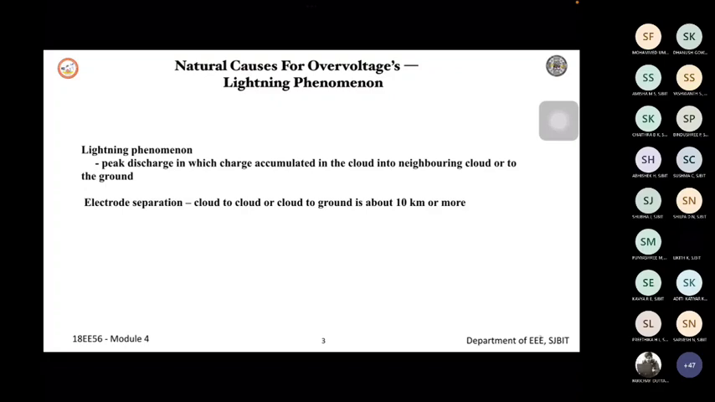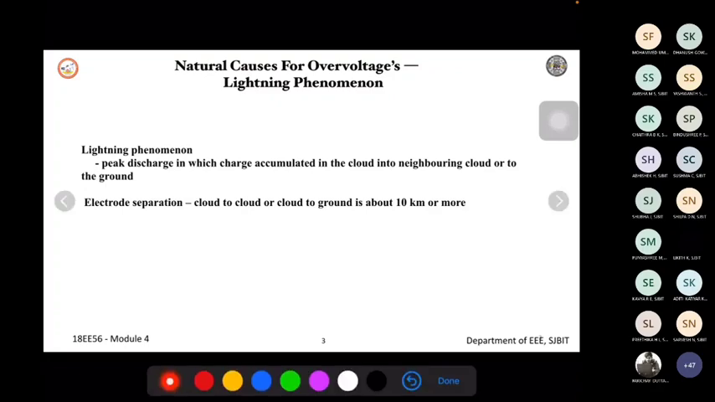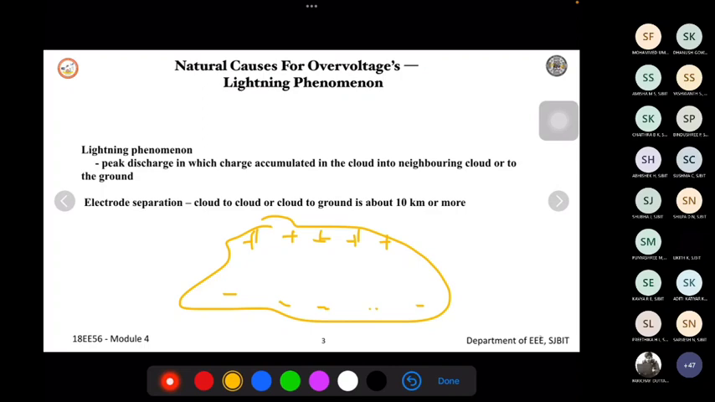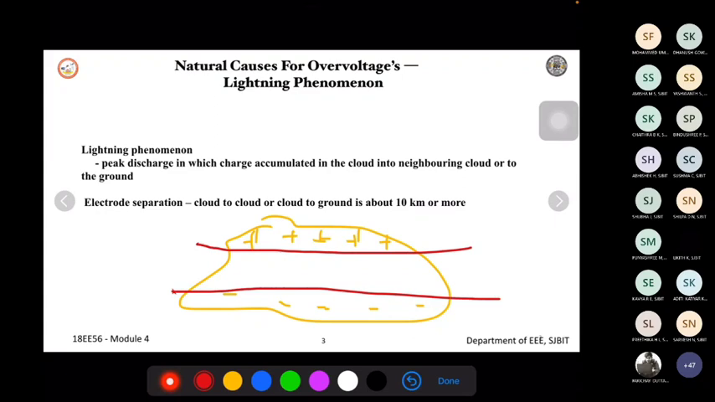And also the electrode suppression. Here the electrode represents one cloud to another cloud, because within a cloud we have charges present, both positive charge as well as negative charge. If you take the cloud shape here, the positive charge will be present here as well as the negative charge. So this entire positive charge will act as one electrode and the negative charge as another electrode. So there will be a voltage suppression. Whenever this positive or negative voltage increases, a spark will occur between these. Hence there is an electrode suppression.